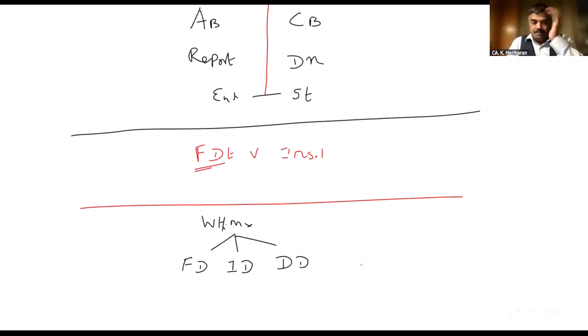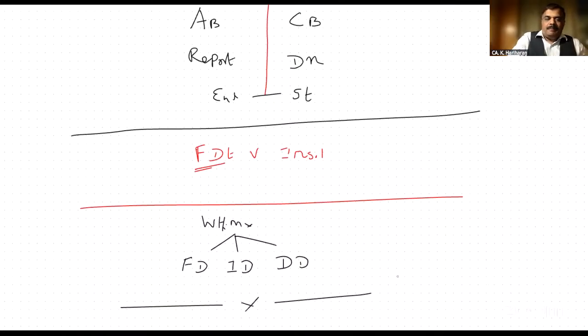Understood? Yes, sir. Once more, sir. To determine the dividend payout ratio. எவ்வளவு dividend pay பண்ணலாம் அப்படிங்கிறது dividend payout ratio. Okay, understood, my dears? Yes, sir. These are the theories in basic concept.